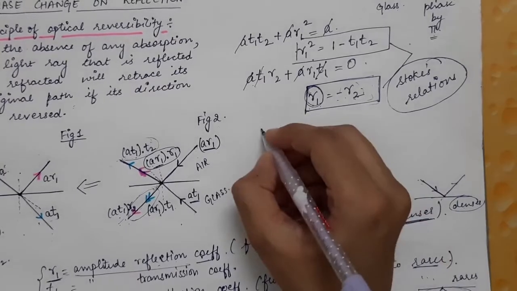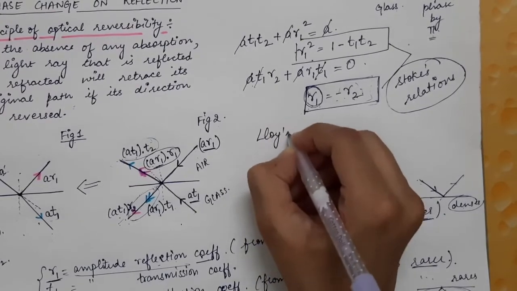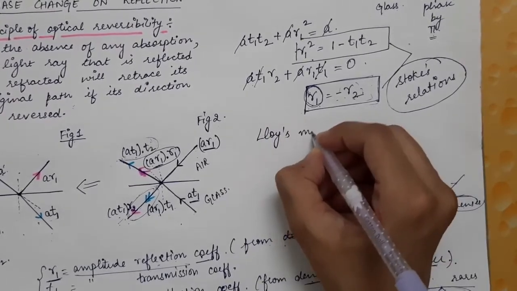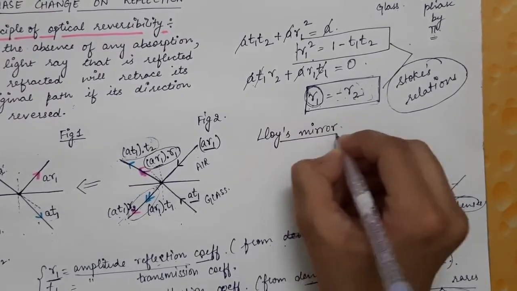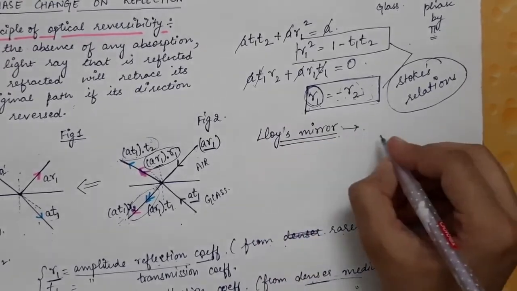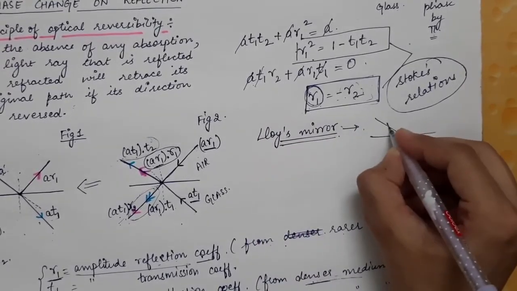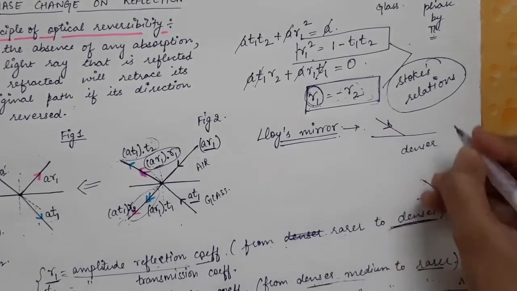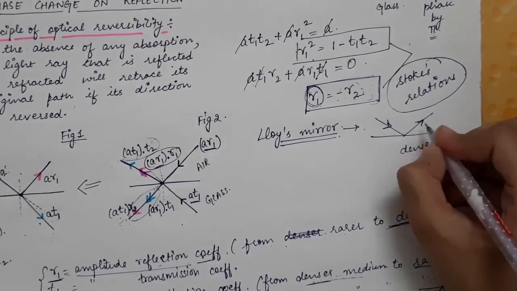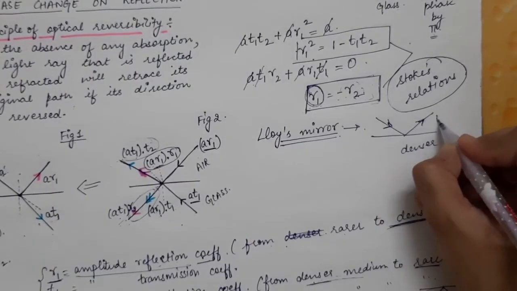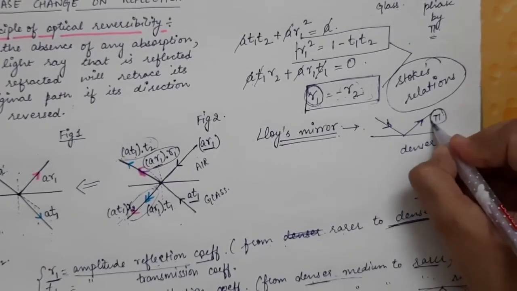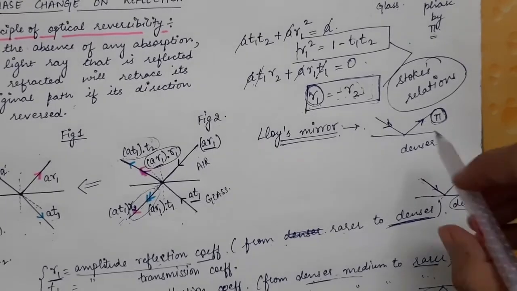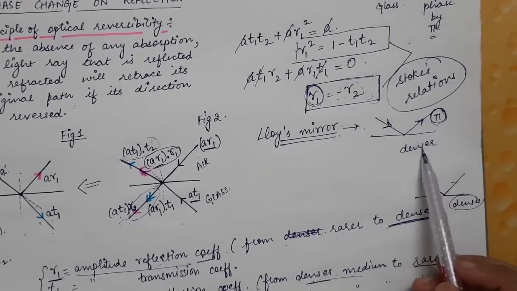But from Lloyd's single mirror experiment, we know that when light is incident on a denser medium, it shifts its phase by pi. That is, its amplitude gets reversed.